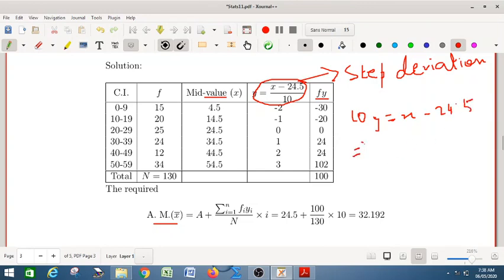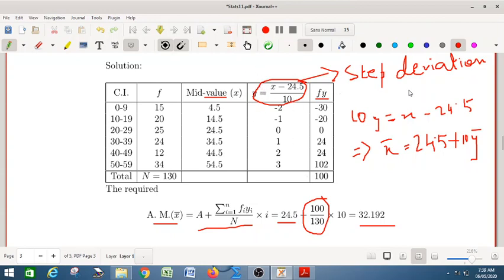So what is your x? x bar is nothing but 24.5 plus 10 into y bar. This is the formula of conversion, because your original variable was x and you want x bar. So x bar is given by 24.5 plus 10 into y bar, where y bar is 100 by 130. So this is how you are calculating with the transformation.